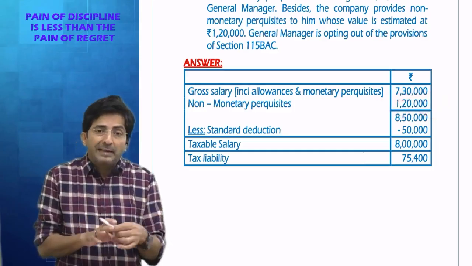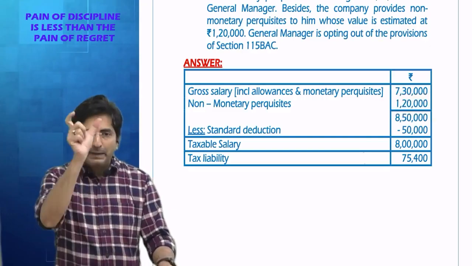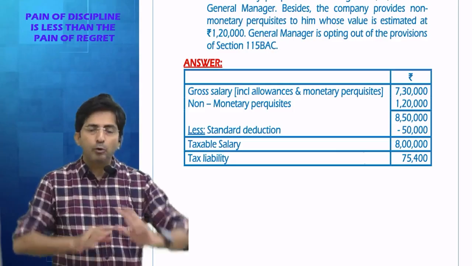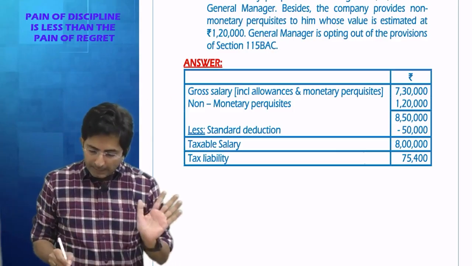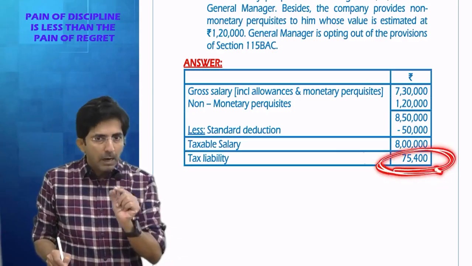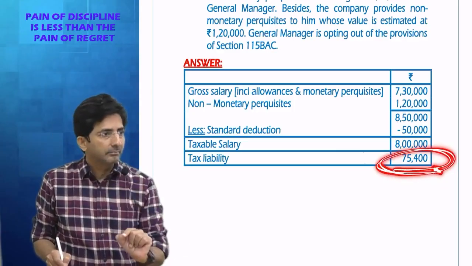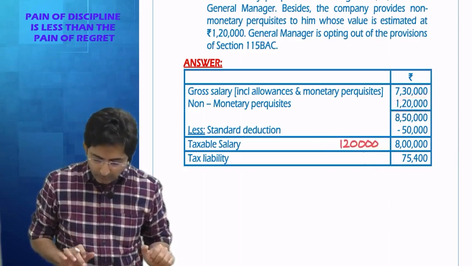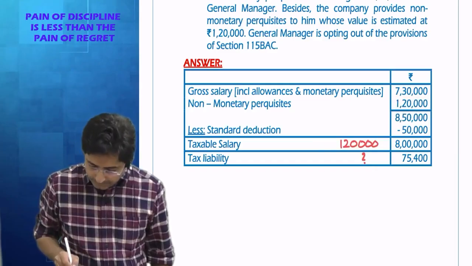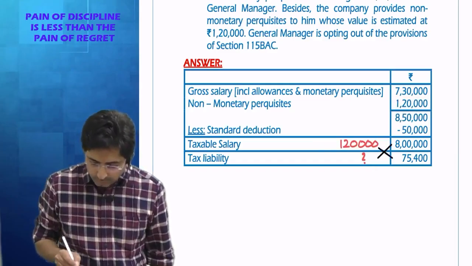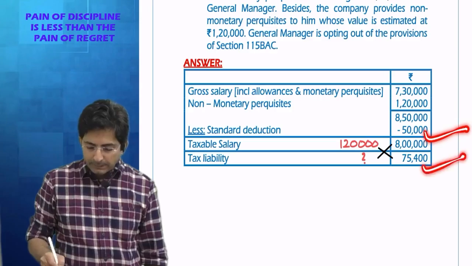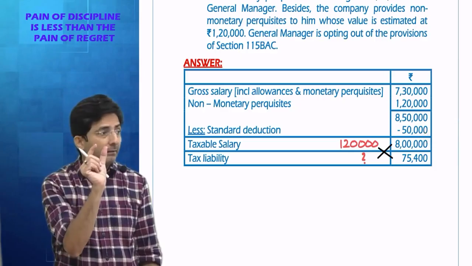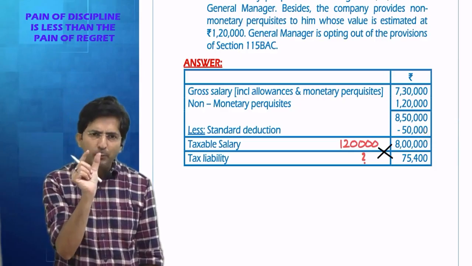But now how to calculate tax on 1,20,000? See, when you calculate slab rate, tax is not on an item. Slab rate is applied in totality. But now I want itemized tax, which item? 1,20,000. So I will do cross multiplication. If tax on 8 lakhs came to 75,400, what would be the tax on that item? Which item? 1,20,000.